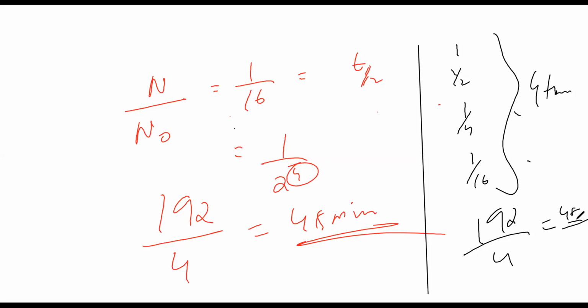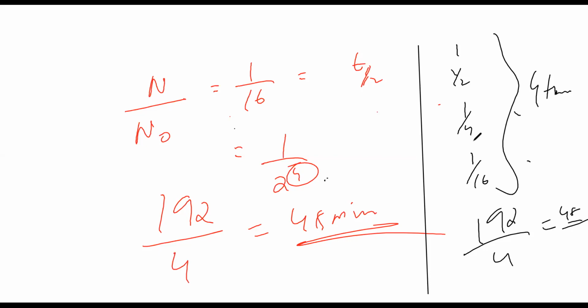So we are not going to do the long methods. Yeah, we don't need to do the formulas and everything. Just do this thing, 1 by 16, 1 by 2 power 4. This 2 power 4 is what? 192 by 4. That's it. Any method you can do it.